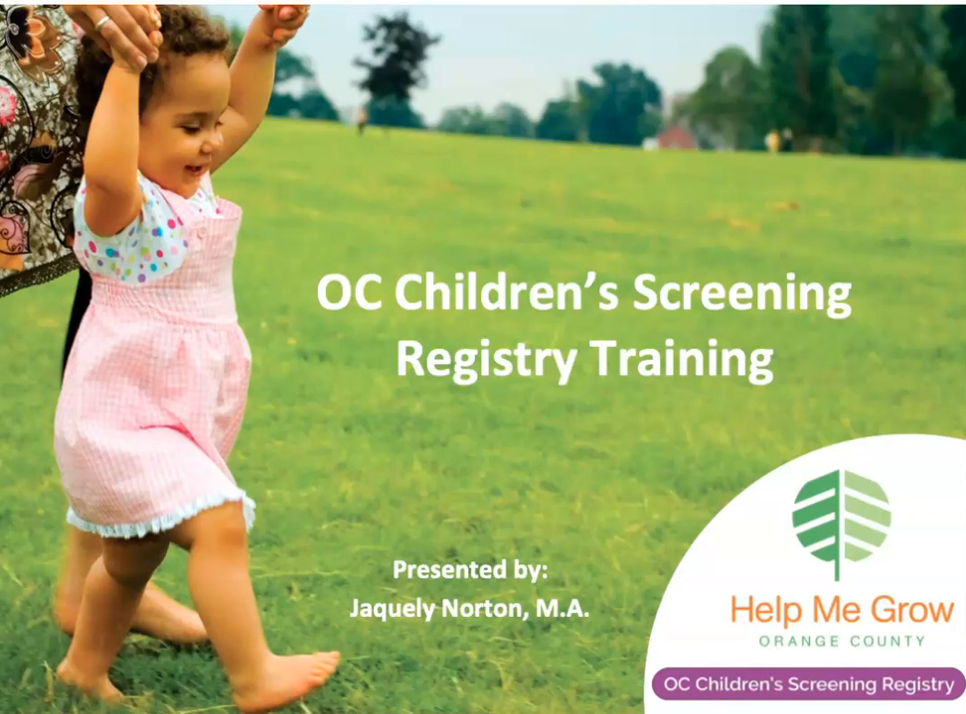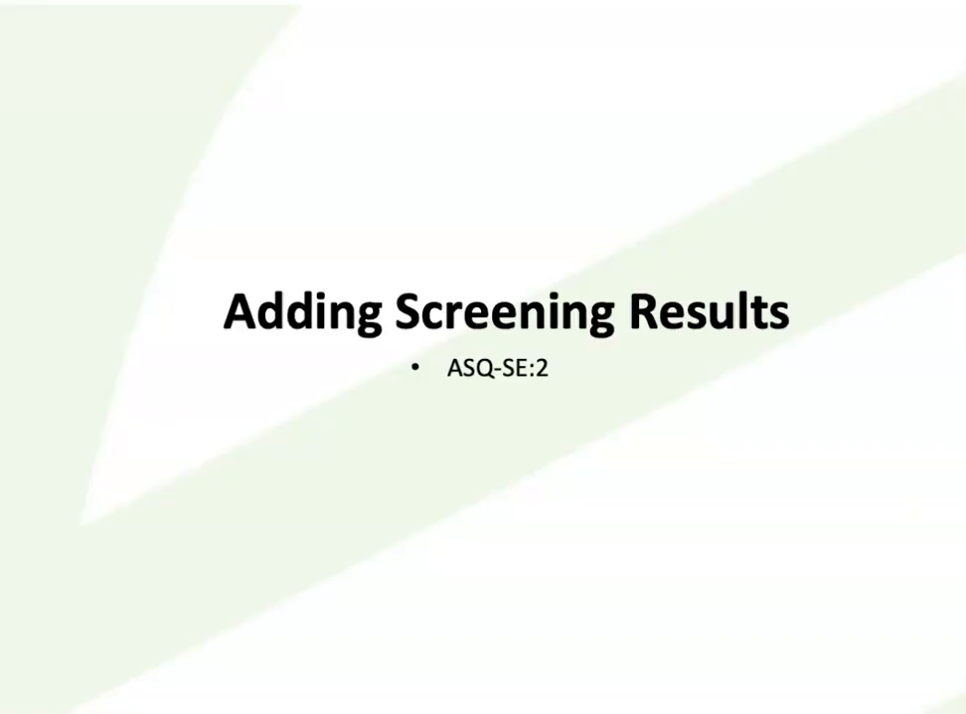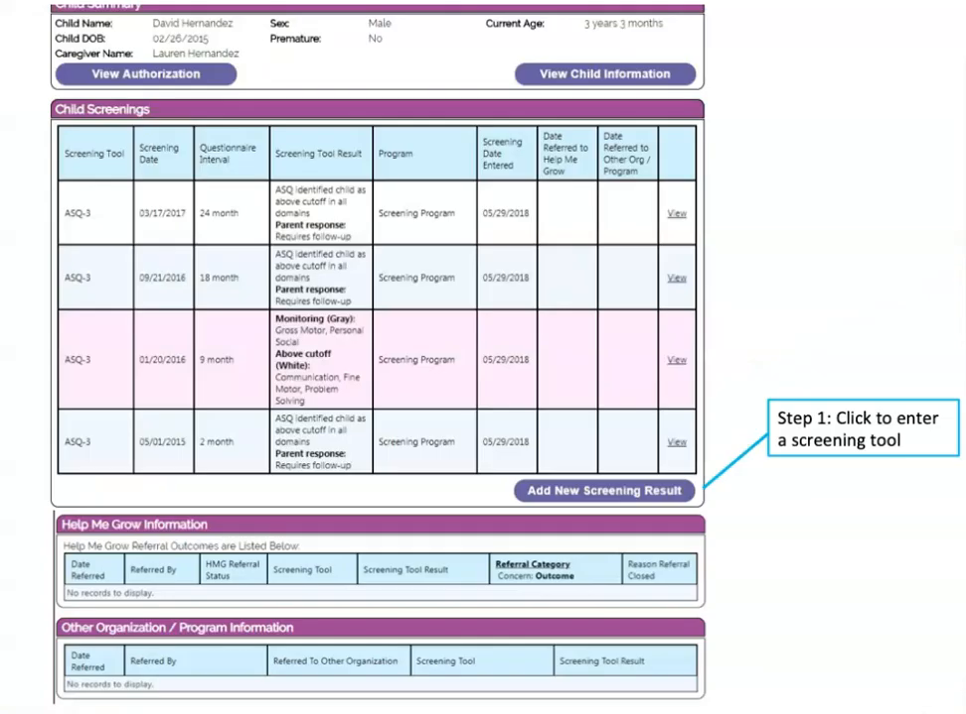In this video, we will be talking about how to enter a result for an ASQ-SE2, as well as how to refer to Help Me Grow Orange County in the registry, and how to track that you've made referrals to other organizations or programs, all based on the results of a screening. So first, adding screening results in ASQ-SE2.